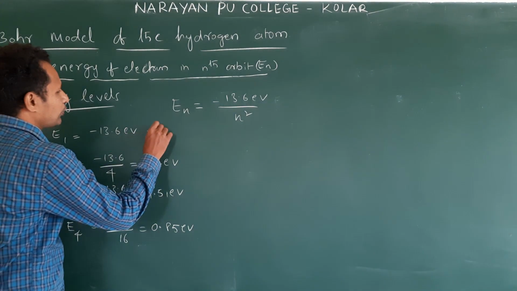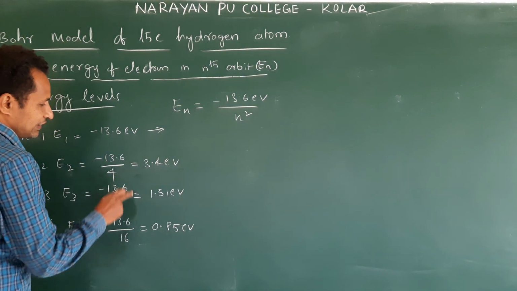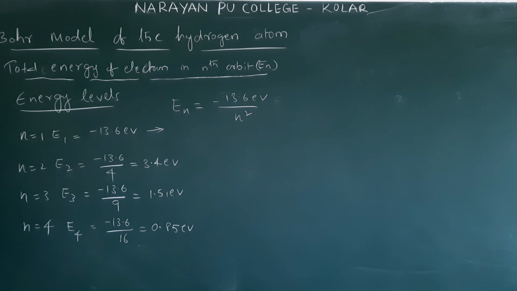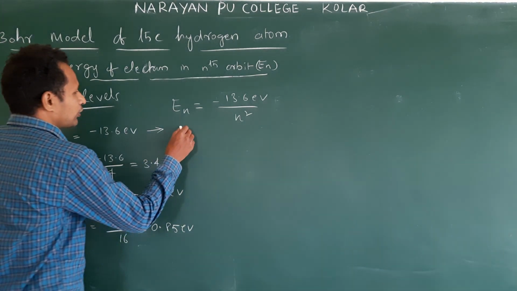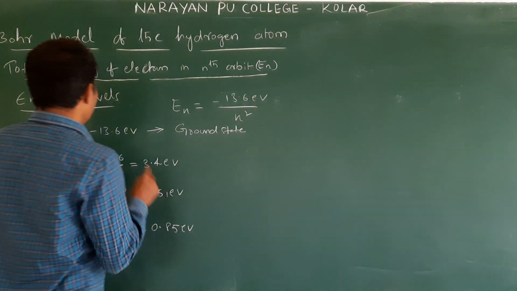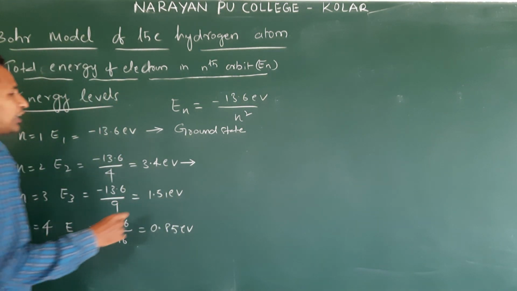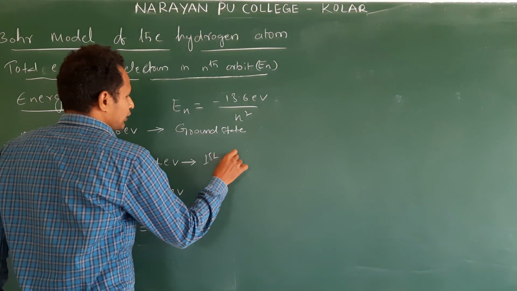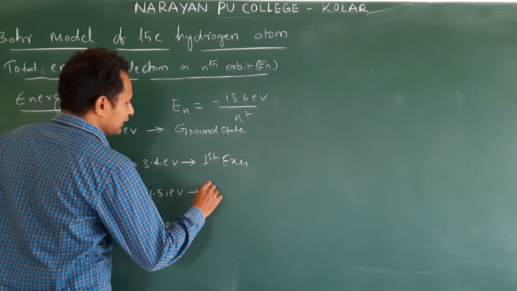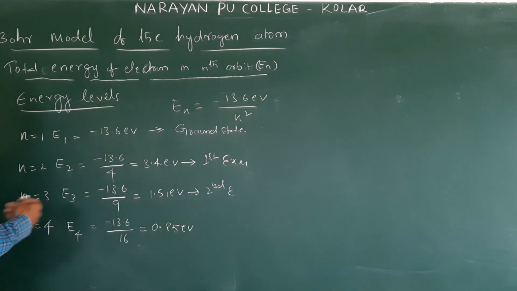So this we call it as what? Ground state. Next one, this is first excited state, second excited state, third excited state. Am I correct or not? When n is equal to 1, this we call it as ground state. Ground state means first orbit. When n is equal to 2, second orbit, this is called first excited state, and this is second excited state, and third excited state.